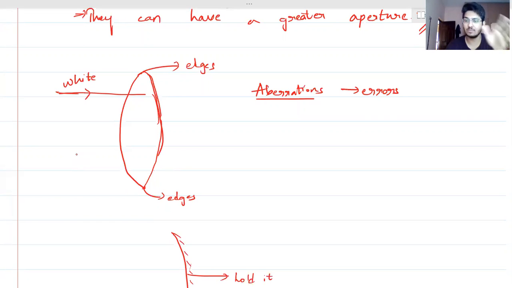Now generally we assume focus sabke liye ek hi hoga, but when you increase the size, basically you have to increase the radius of curvature, right? So in those cases, this will come up. Basically, for paraxial rays, we can neglect this dispersion and all, but if the rays are not paraxial, in that case, that effect will come on.